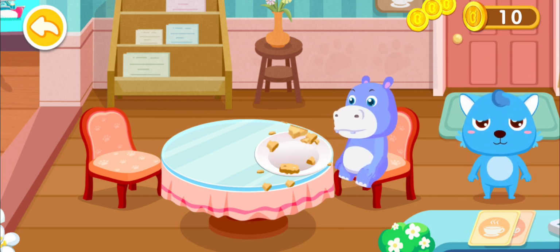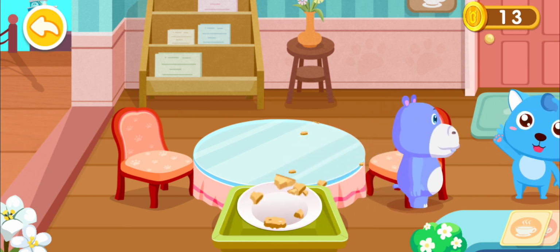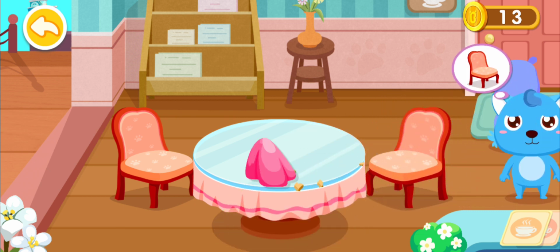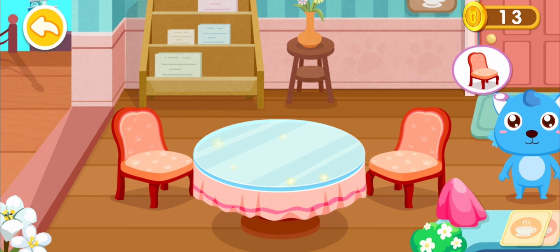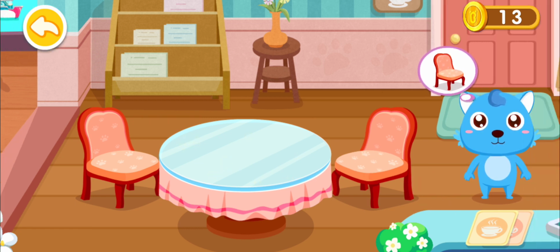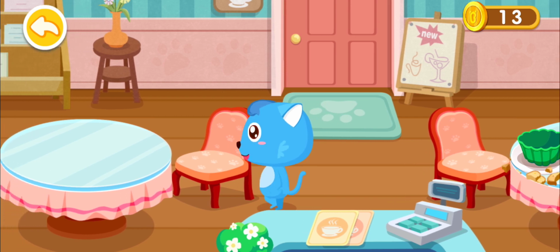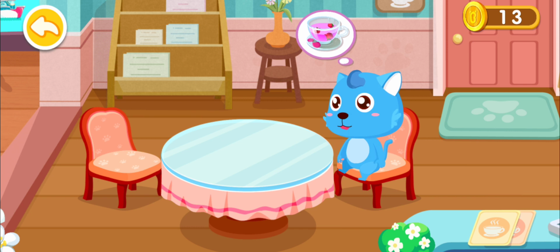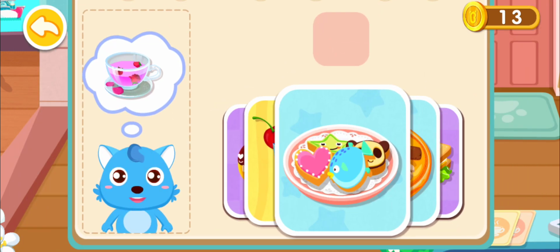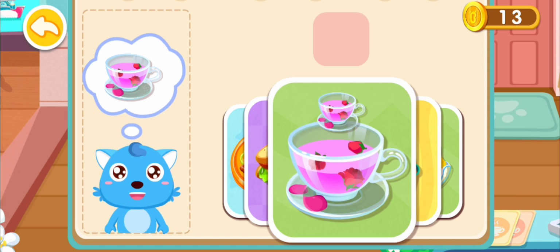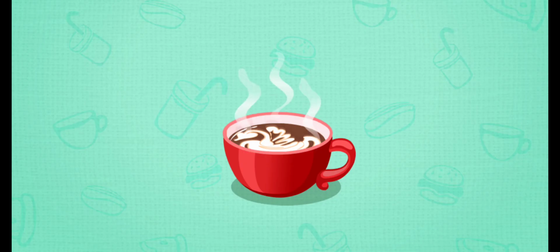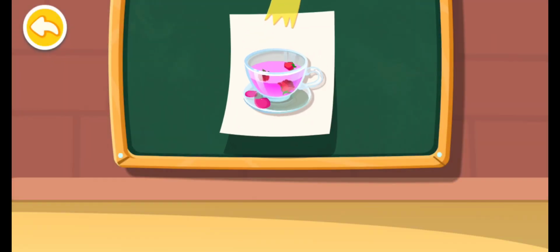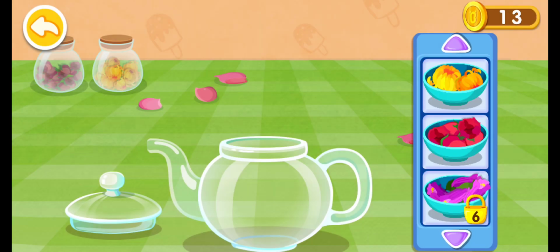Welcome to our cafe. You have a customer. Go ahead. You know how to make good food. Here's a coin. Hi, I want to order some food. I'll have a cup of flower tea. This is what the customer ordered. What flower would you like to pick?